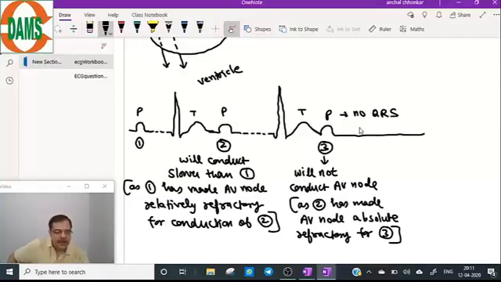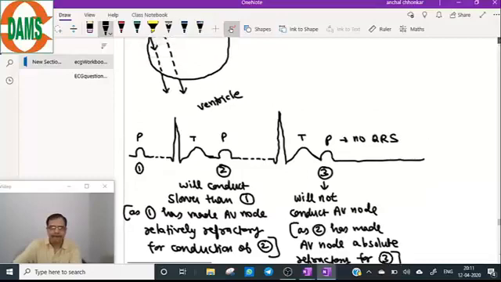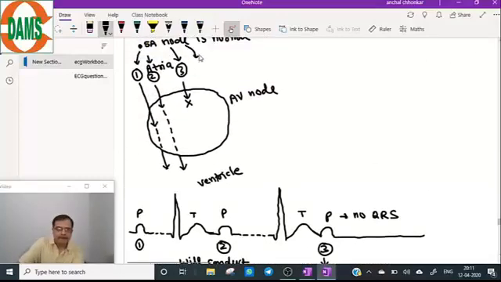Now what will happen? Come to the fourth cycle. By the time the fourth impulse comes, the AV node will have recovered from its absolute refractory period. So the fourth will conduct same as 1.